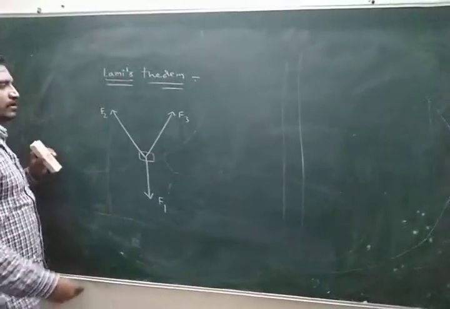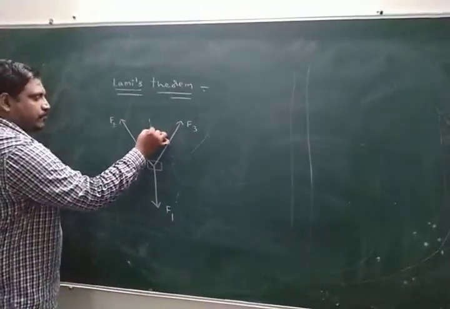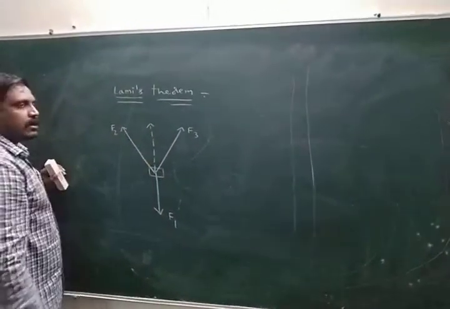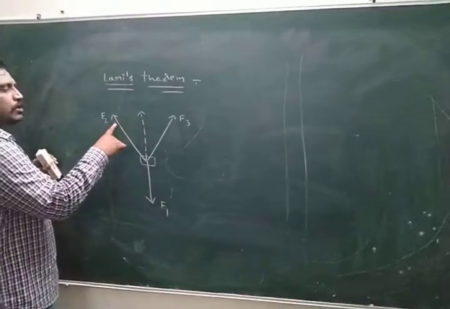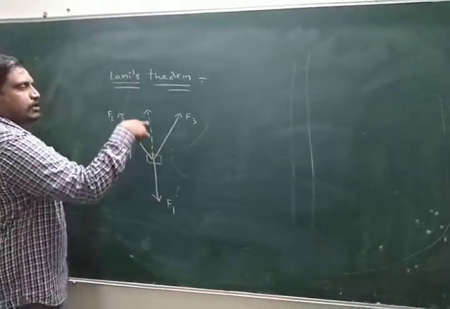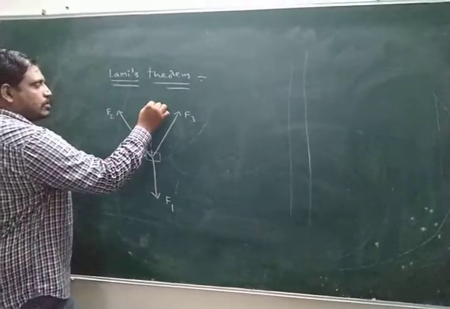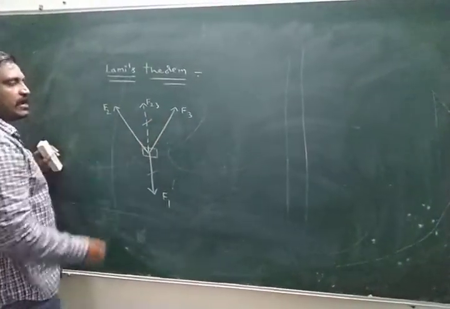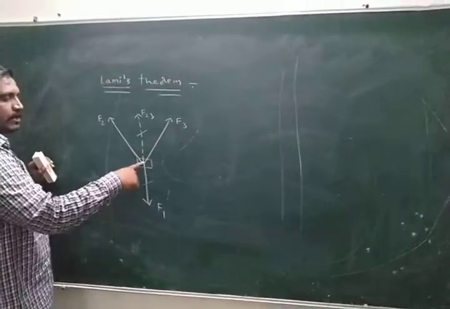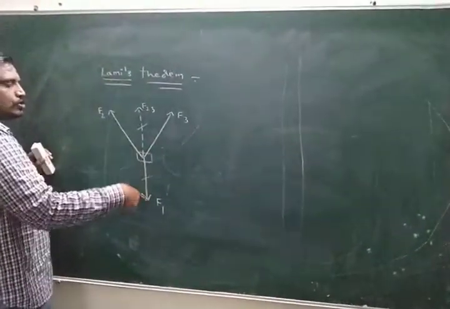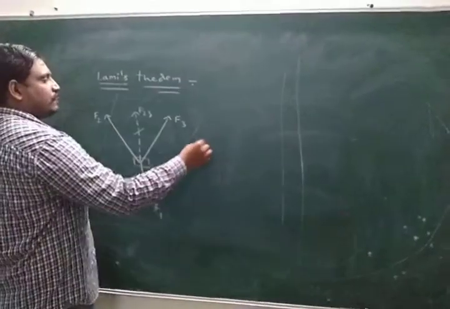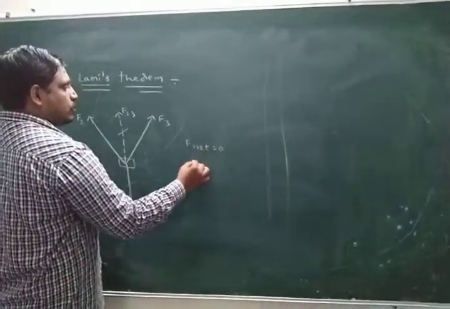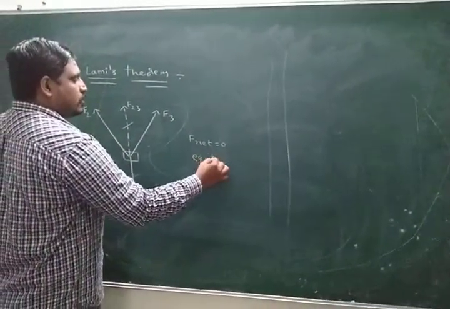Okay? Look here now. Here, the resultant of F2 and F3. Look here, 2 and 3. This is the resultant. According to the parallelogram law, the resultant of two vectors P and Q is F23. Here F1 and F23 have equal magnitude but opposite direction, so they will be cancelled. Finally net force becomes 0. The state of the body is said to be equilibrium.